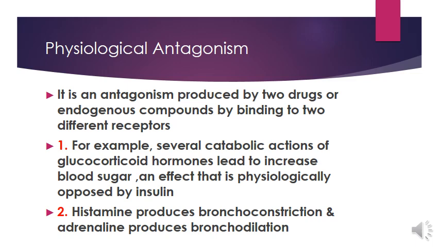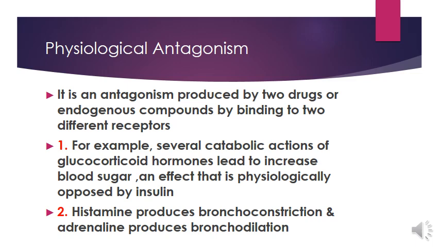Now the next antagonism is physiological antagonism. It is an antagonism produced by two drugs or endogenous compounds by binding to two different receptors. In this type of antagonism, two different drugs or two different endogenous compounds bind on two different receptors and produce their own effects that are opposite to each other.